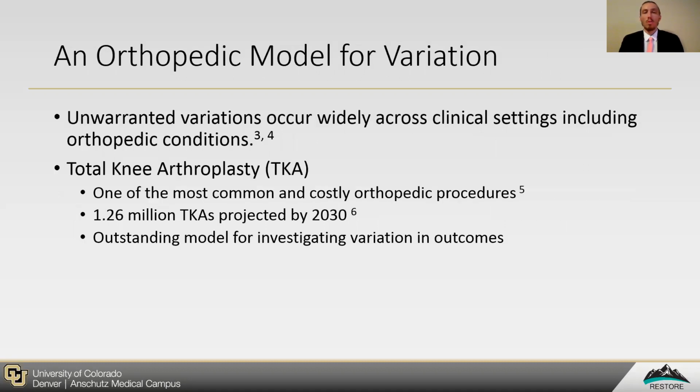Unwarranted variations occur widely across clinical settings, including orthopedic conditions such as total knee arthroplasty. Total knee arthroplasty, or TKA, is one of the most common and costly orthopedic procedures, with 1.26 million TKAs projected by the year 2030 in the United States alone.